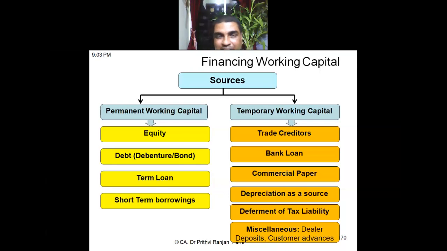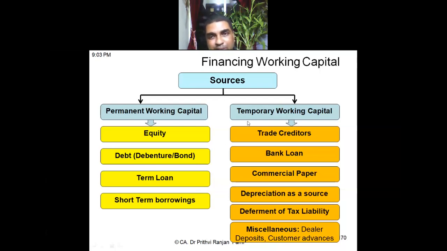A good working capital. Sorry, please ask again, I couldn't hear it. Repeat your question, please. When we are going to replace the fixed asset, then this will not be used as a source.